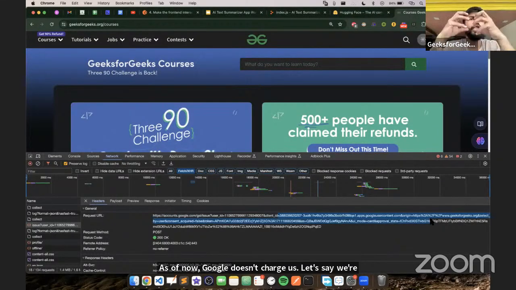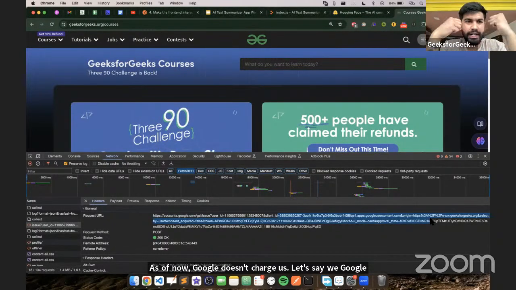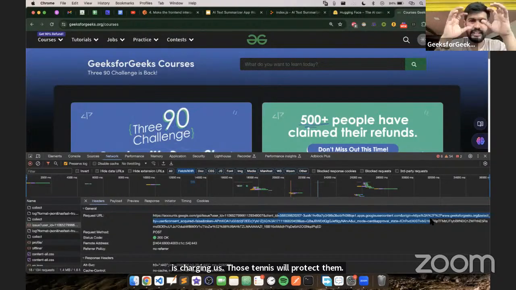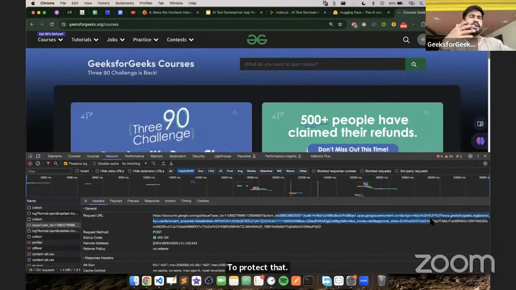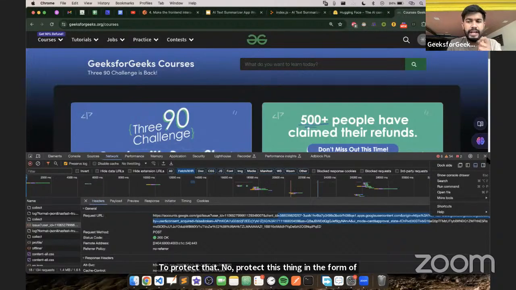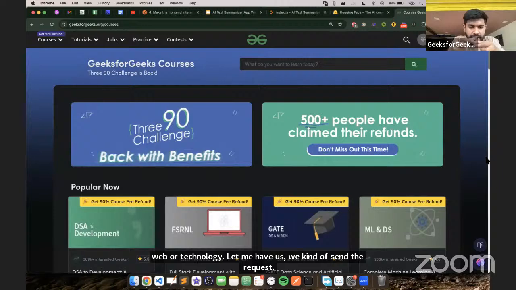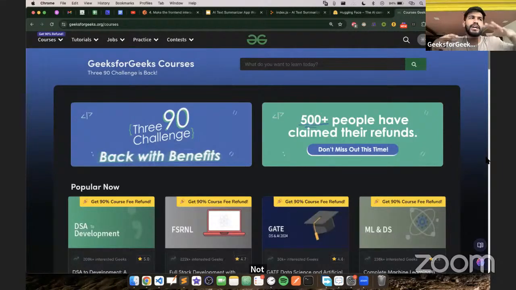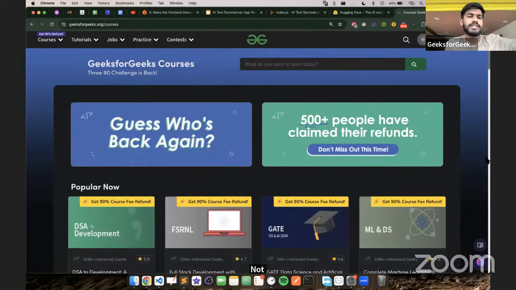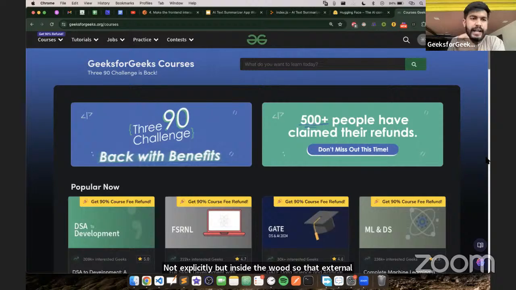The thing is, to protect this in the form of web or technology, what we have is we send the request not explicitly, but under the hood, so that external users are not able to see the token that I am using. What I meant by that, let us understand that.